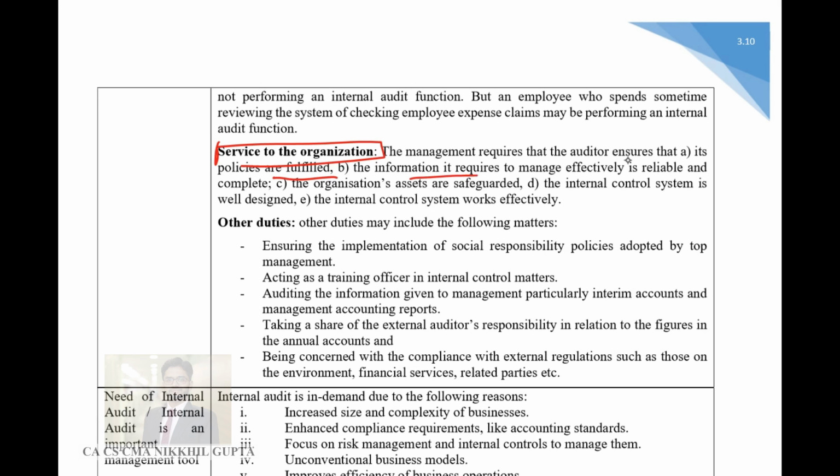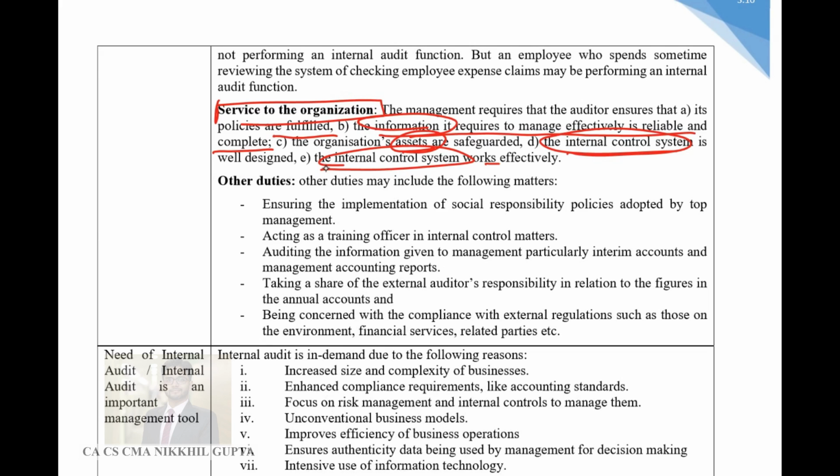It is a service which is being given to the organization, and it is required to ensure that policies are fulfilled. Information it requires to manage effectively is reliable and complete. So information is proper. Then assets are safeguarded. This is the internal audit service which is given to the organization. Internal control system is well defined and internal control system is working efficiently. These are the areas where the internal auditor works.